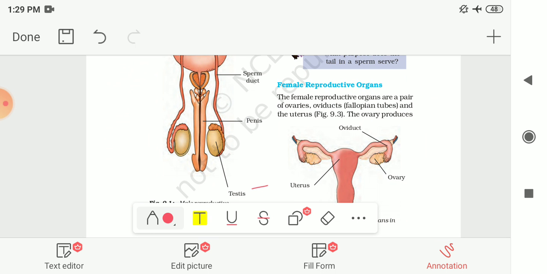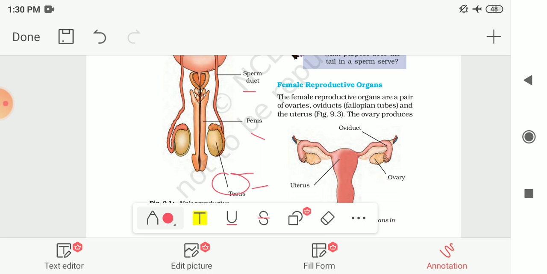Here the testis is shown to you, so a pair of testes is there. Then there are 2 sperm ducts and a penis. So these are the male reproductive parts in the human. The testes produce the male gametes called sperms, and millions of sperms are produced by the testes.